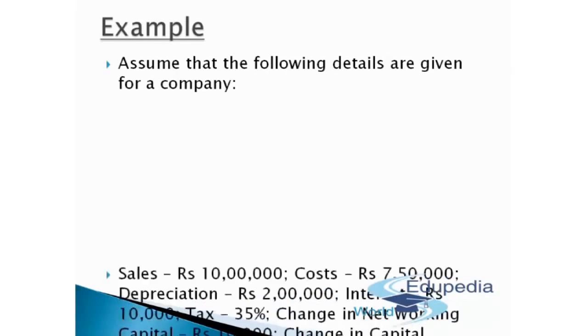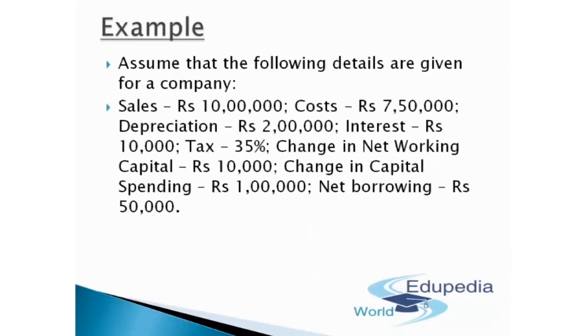Assume the following details are available for a company. Sales 10 lakh rupees, cost of goods sold 7 lakh 50,000, depreciation 2 lakh, interest 10,000, and tax rate 35%, which is the average I have taken.